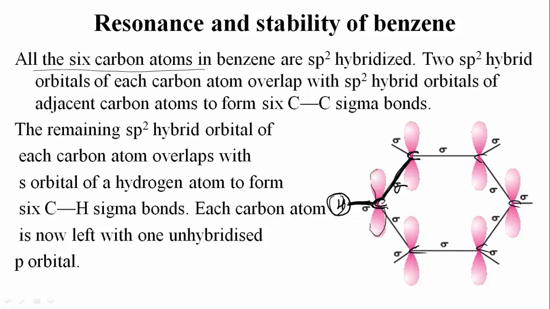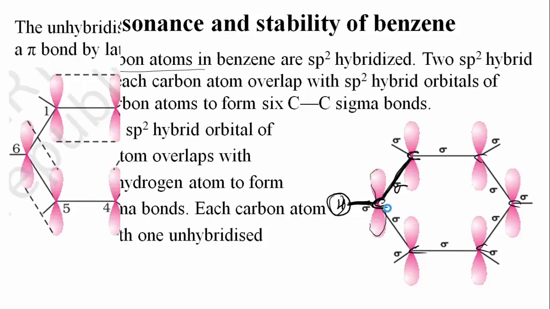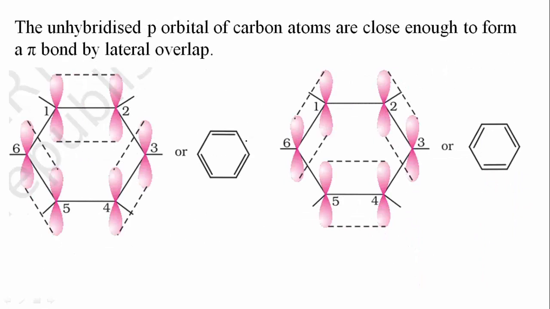Now what happens to that p orbital? So now they will start to overlap with each other. The unhybridized p orbitals of carbon atoms are close enough to form a pi bond by lateral overlap. Means they will undergo sideways overlapping to form a pi bond. So the pi bond is formed. And here the overlapping may take place between C1, C2, or C3, C4 and C5, C6. In this manner also they will overlap.